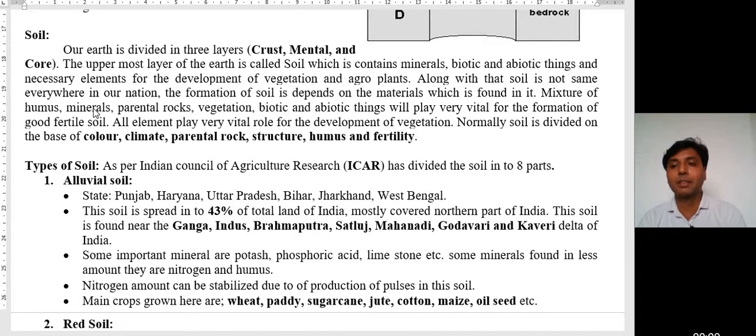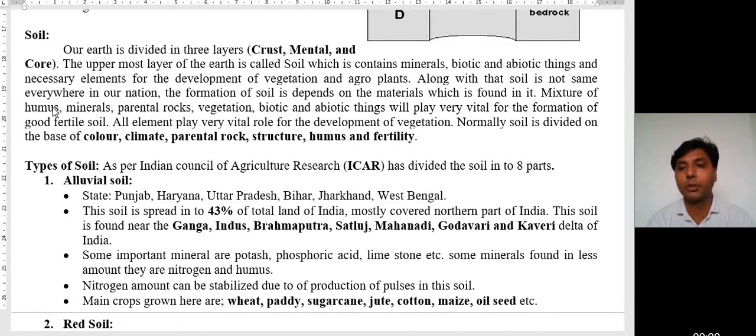A mixture of humus, minerals, parent rock, vegetation, biotic and abiotic things plays a very vital role in the formation of good fertile soil. Dear students, many more things are responsible for the formation of soil.